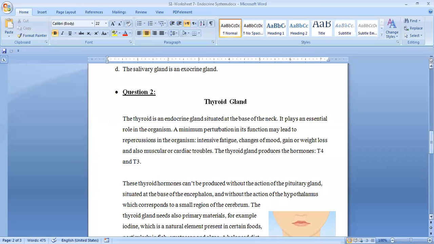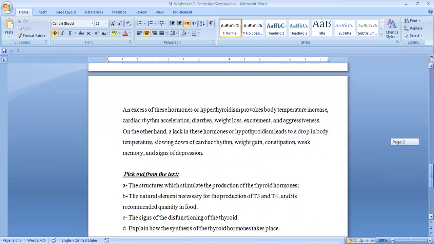Not the symptoms. There are some structures and some organs or some gland that help in the production of the thyroid hormones. What are these? Pituitary gland. Pituitary gland only? It's situated at the base of the encephalon, and the action of the hypothalamus. So they need the pituitary gland and the hypothalamus. Okay, thank you, Adam.